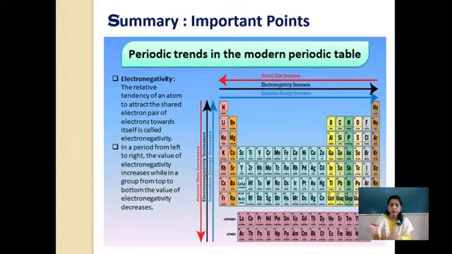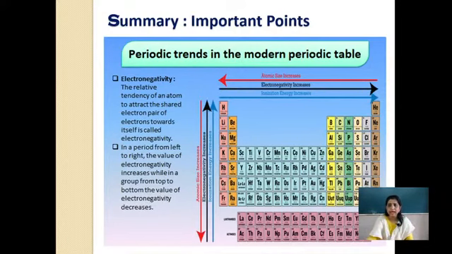In a period from left to right, the value of electronegativity increases because again electrons are getting added in the same shell. So the distance decreases, electronegativity increases. Because electronegativity increases, atomic radius decreases, atomic size decreases. While in a group from top to bottom the value of electronegativity decreases क्योंकि shell add हो रहा है, distance बढ़ रहा है, so pull भी घटेगा, so electronegativity keeps on decreasing.